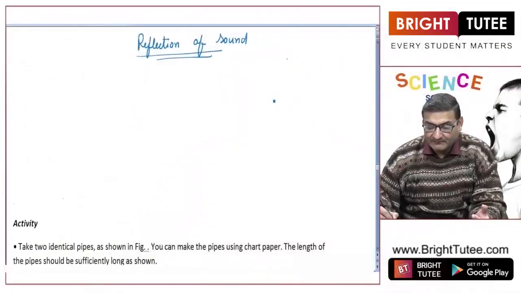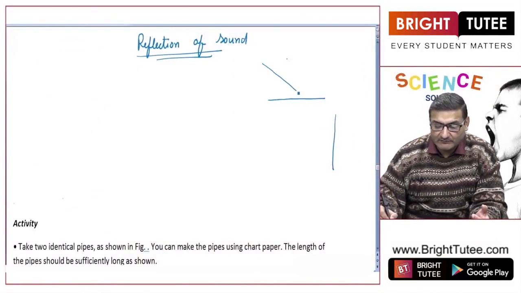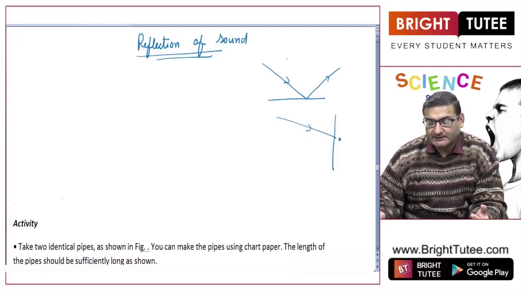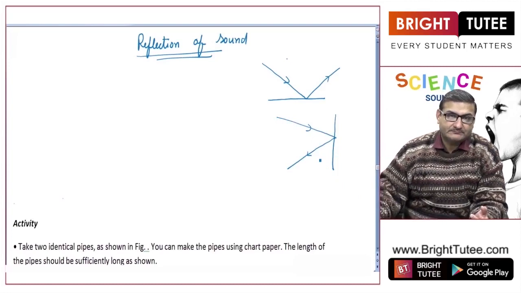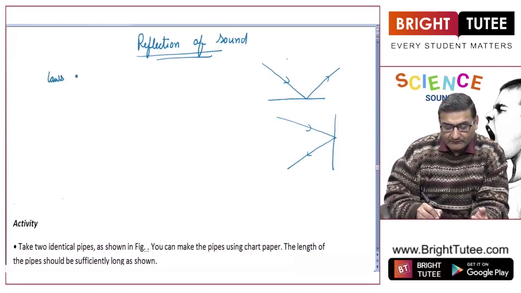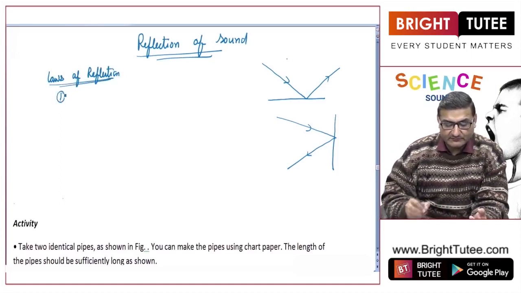of sound waves. For example, this is a surface. If a sound wave is coming, when it strikes this surface, it will bounce back. Or if the sound wave is coming and striking any particular wall or surface, it will reflect back. Right? Now we have seen laws of reflection in case of light rays. What were those laws of reflection? Let us study them first of all.